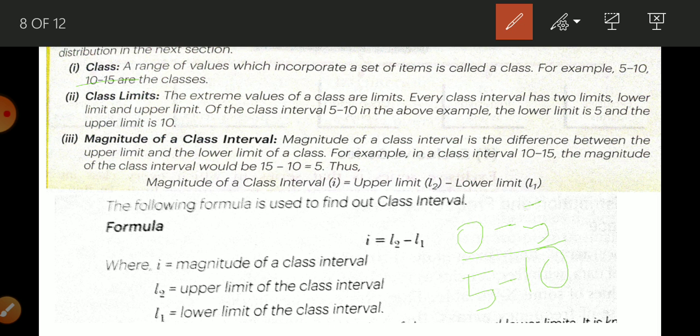Here I had taken range of 5. There is difference between the two digit, that is 5. I can take one more class 0 to 10, or I can take 20 to 40. So these are the example of class.